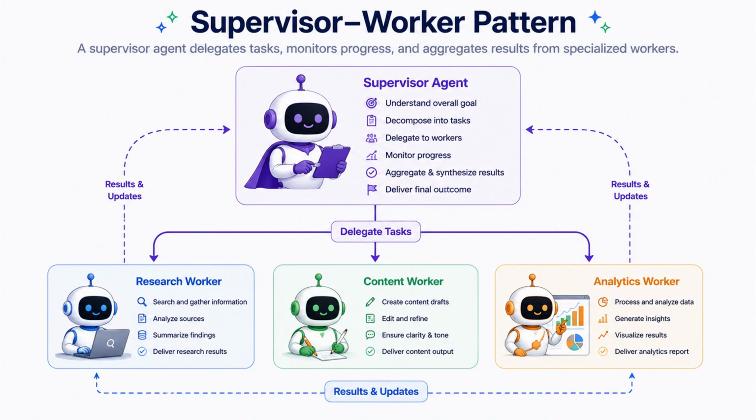Now that we have seen how agents collaborate in general, let's look at a common architecture for organizing them, the supervisor worker pattern. The supervisor worker pattern is one of the most widely used architectures in multi-agent orchestration. In this pattern, you have a supervisor agent at the top, and multiple worker agents underneath.